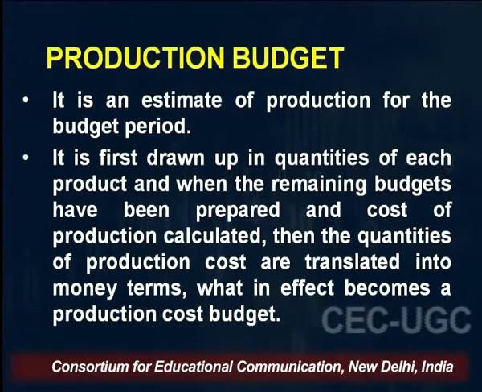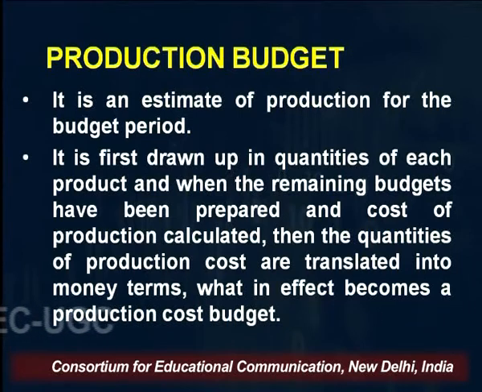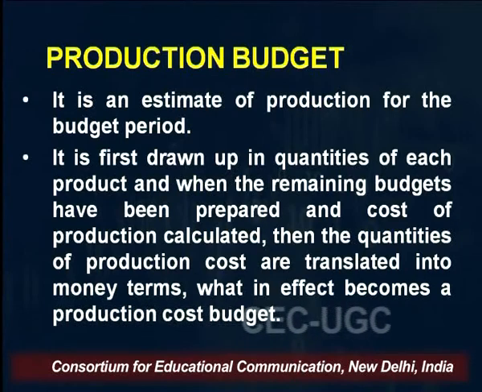When the remaining budgets have been prepared and cost of production calculated, the quantities of production are translated into money terms, which in effect becomes a production cost budget. So you may say production budget, or production cost budget, or production quantity budget, right?